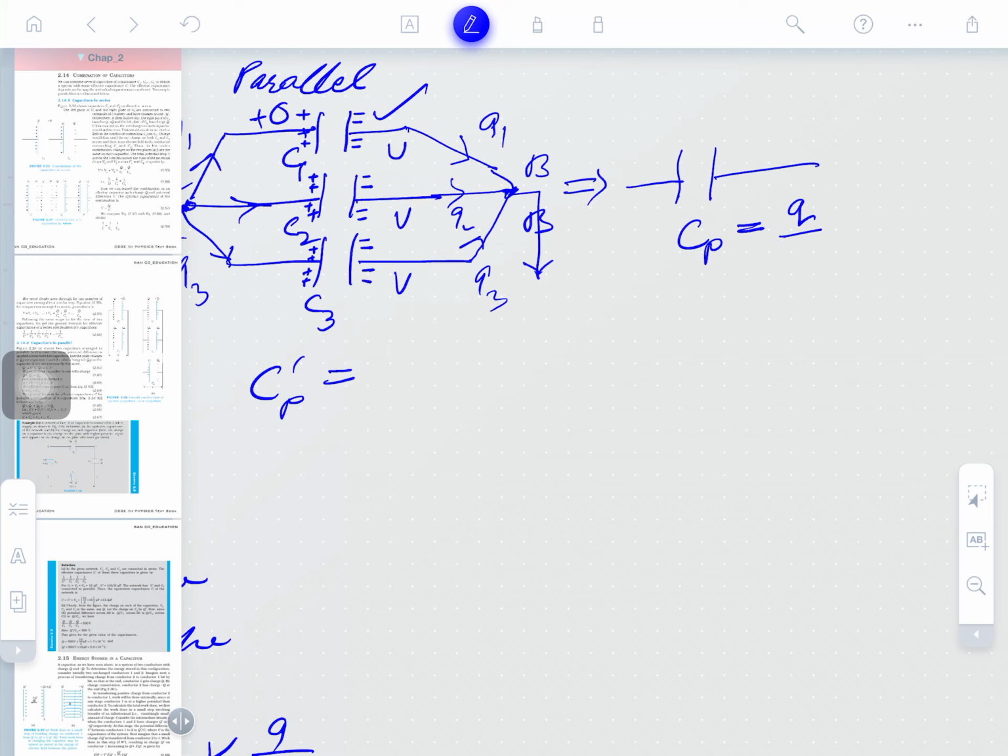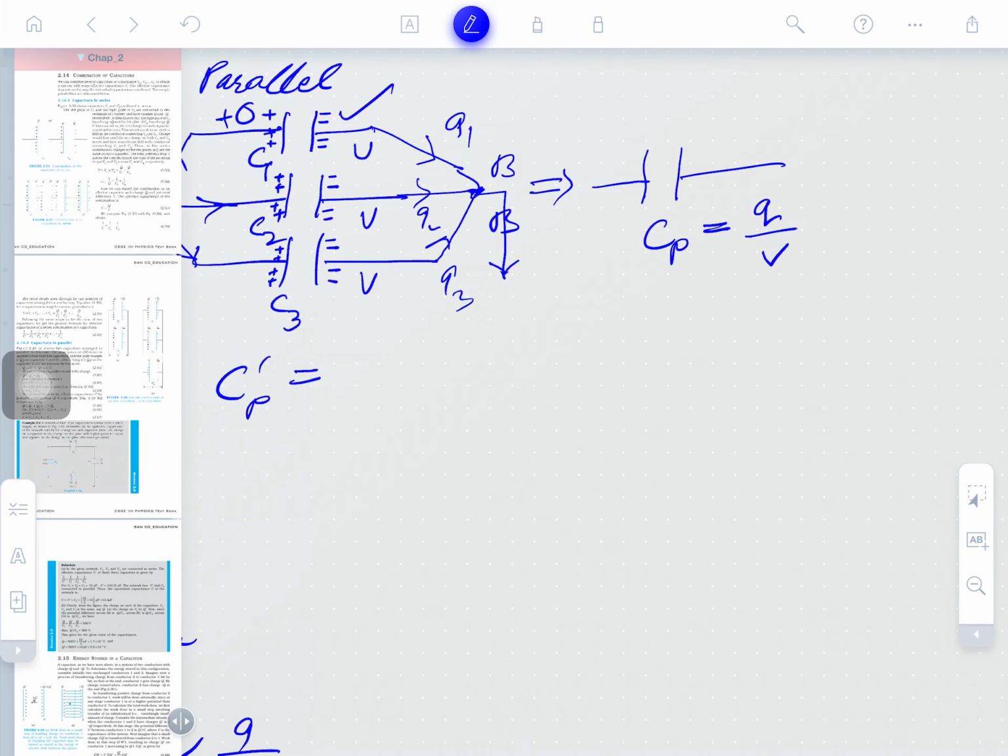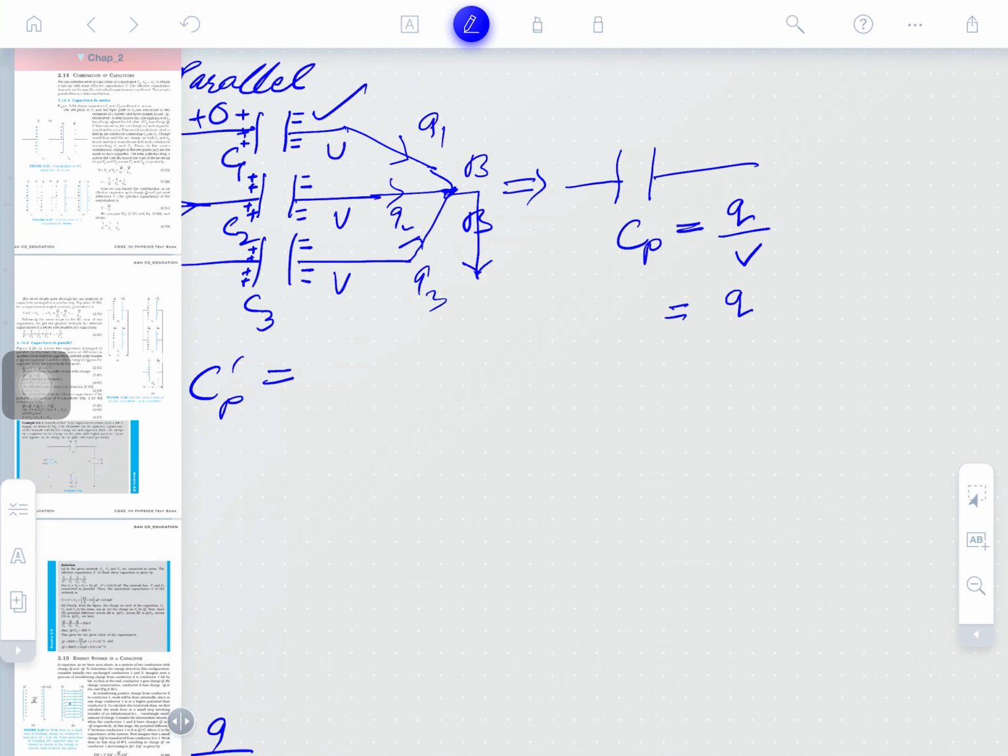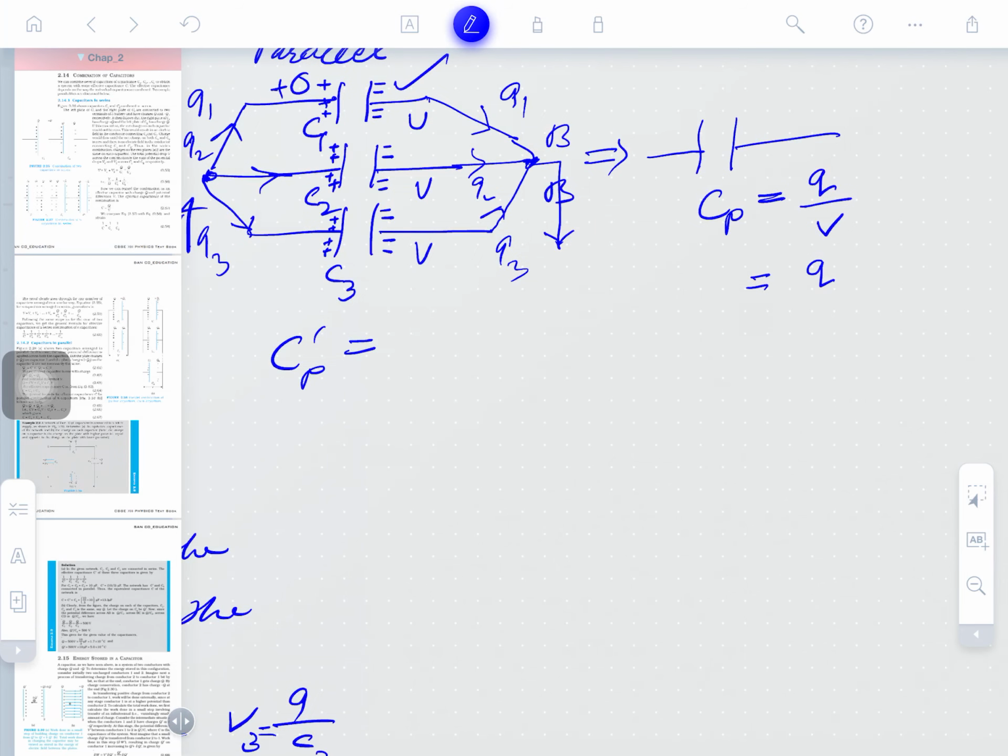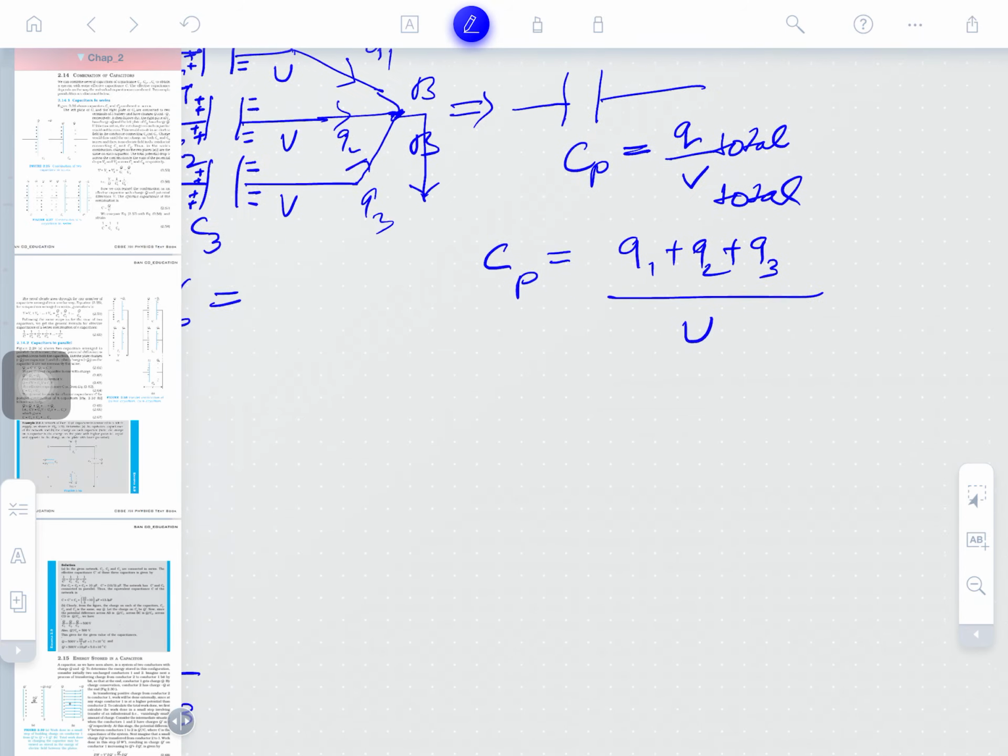So, Cp is again Q divided by V. They all are operating at the same potential; the potential difference between all the plates is the same. So, it shall be V here. The total charge, not the word net, total charge Q, and V total is the same as what we apply here, clear. So, further, Cp is equal to Q total over V total, that is Q1 plus Q2 plus Q3, but V total is V applied, right.